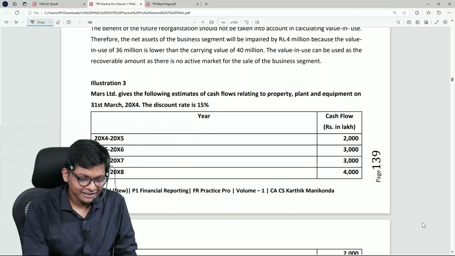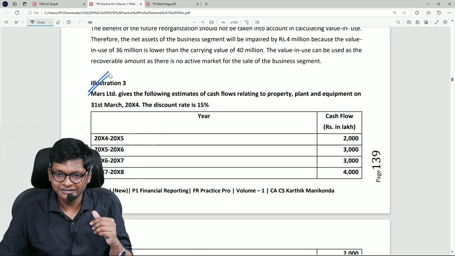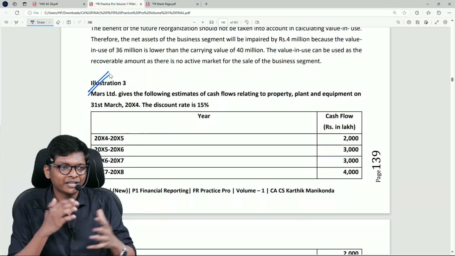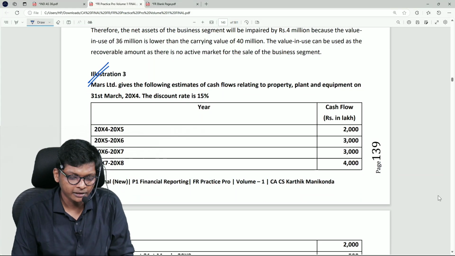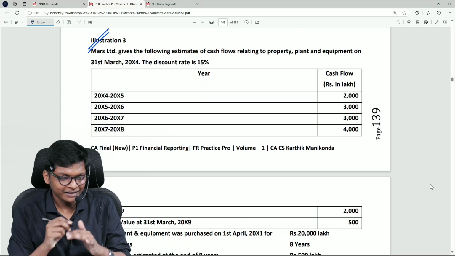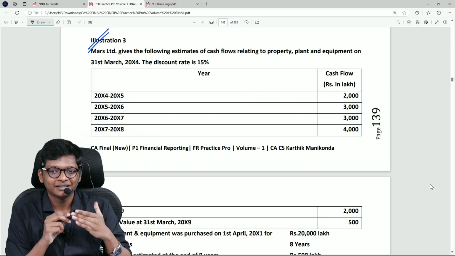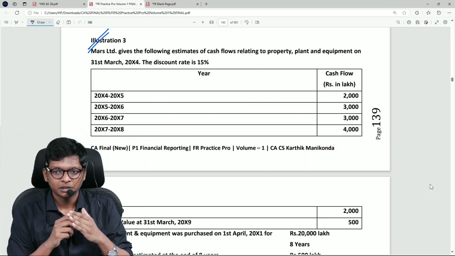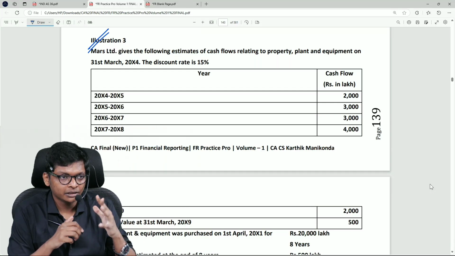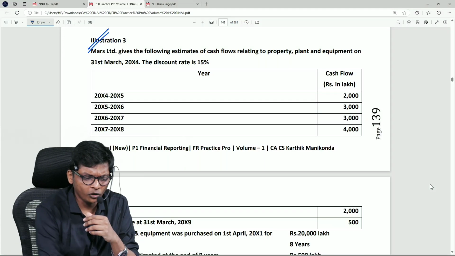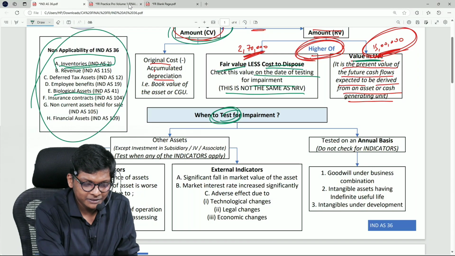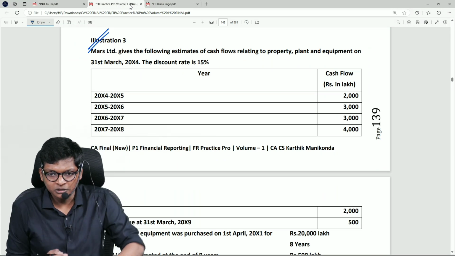Illustration 3 is a proper illustration to understand the concept in detail. Simple sum, no here and there detailing, it's a simple sum, guys. This sum you are going to do, I am going to help you out. I want you to put the pen on paper and then we will come back and discuss some notes. Like, sir, when should I test for impairment? Meaning, depreciation year ending, revaluation year ending, NRV computation year ending, impairment when should I test? For that you have some theory, when to test for impairment. Theory part we will come back to, but this one sum will give you full concept clarity plus it is exam oriented.